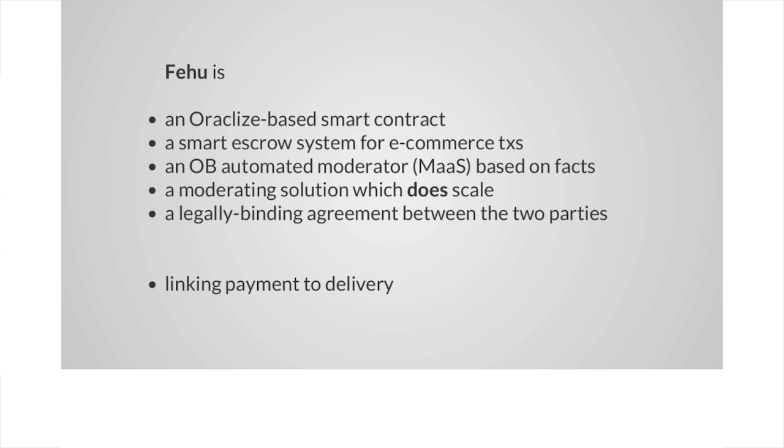So let's say that I buy a smartphone, and in fact I receive something like a brick. This is not something that you can easily verify with a smart contract. And not even a human moderator has an easy way to verify this, because the facts are not easy to verify.